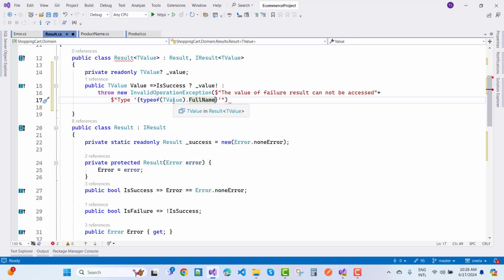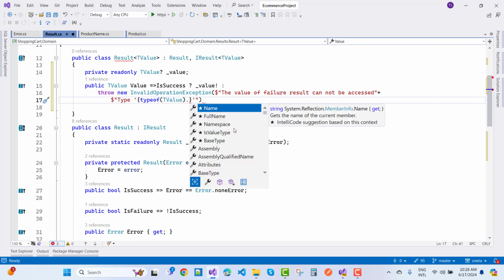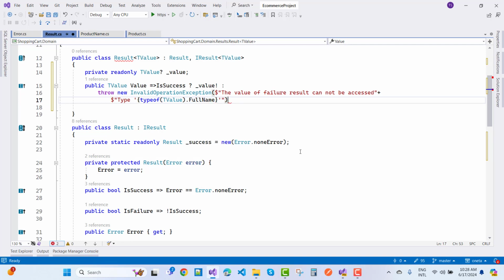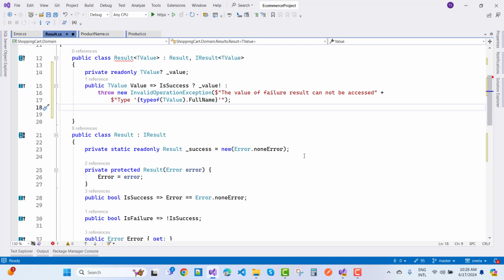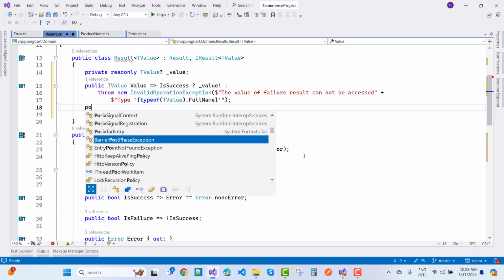That is the type value, and in which you can just add the full name. Here we have properties like name, full name, namespace, like that. So I want to get full name. Okay, semicolon here. Now the next one is to add protected